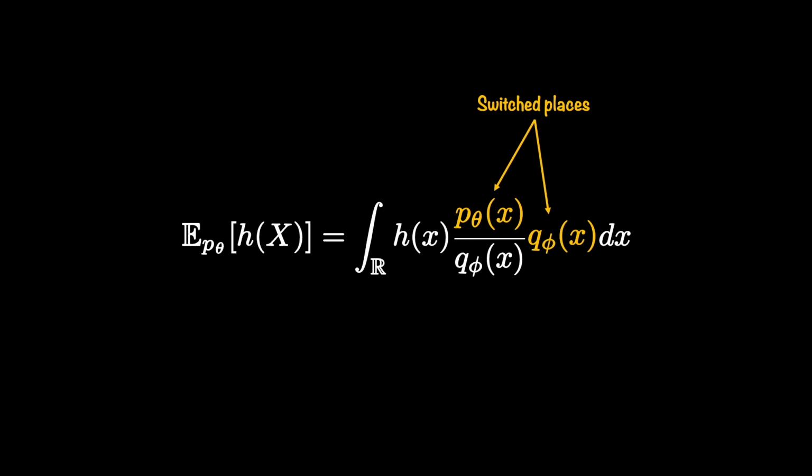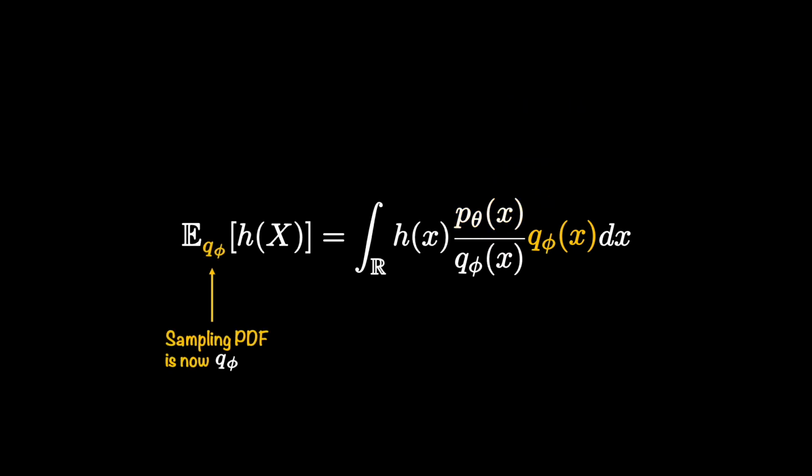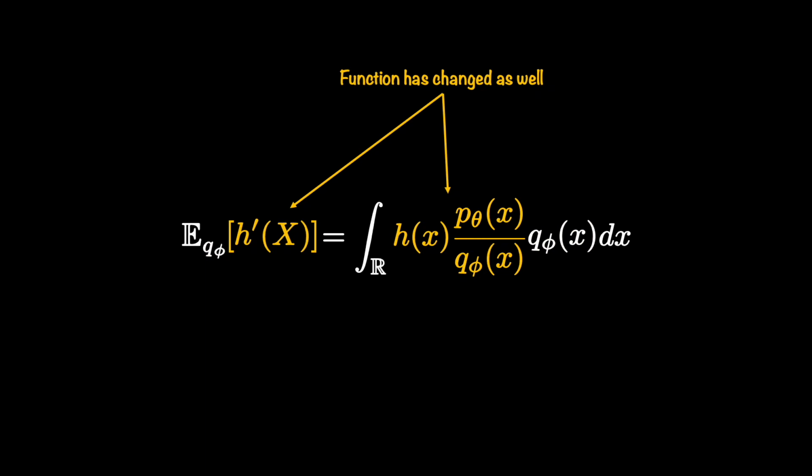If you recall, I mentioned that in this tutorial, the rightmost place in the integral is reserved for probability distribution, which also means that we should change the subscript in the expectation symbol to Q, as distribution function Q is now our sampling distribution. And because of this little rearrangement, our function of random variable has also changed, and we indicate that by using H prime.